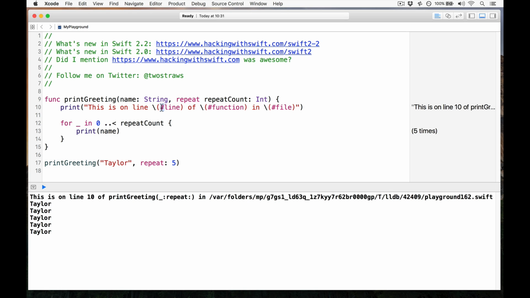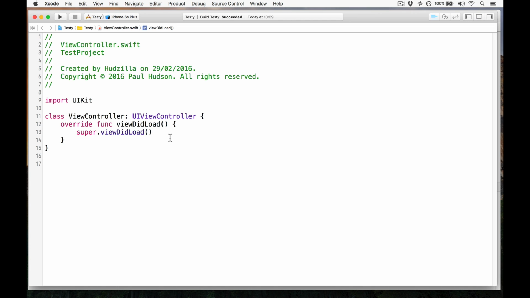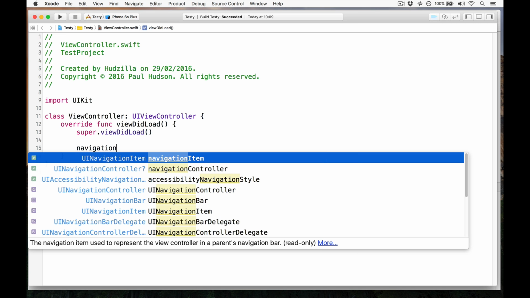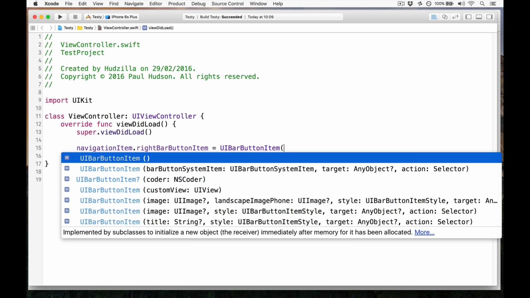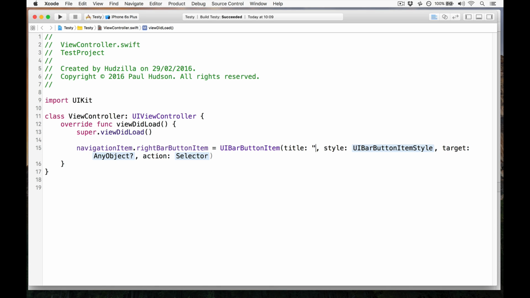This also exists in another change they made where stringified selectors are deprecated. I'm going to switch temporarily to an actual Xcode project, albeit a very simple one, to demo this for you because it's important. You used to be able to write things like navigationItem.rightBarButtonItem = UIBarButtonItem, and you'd say title is "Tap me", style is plain, target is self, and action is "buttonTapped", like that.